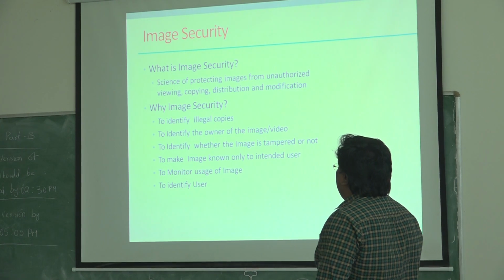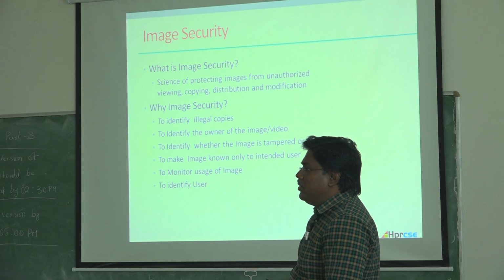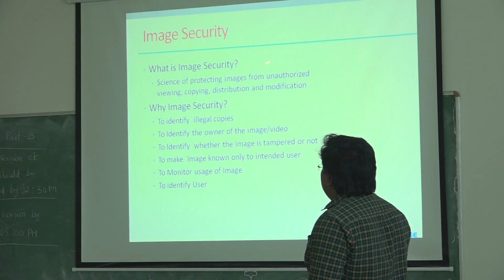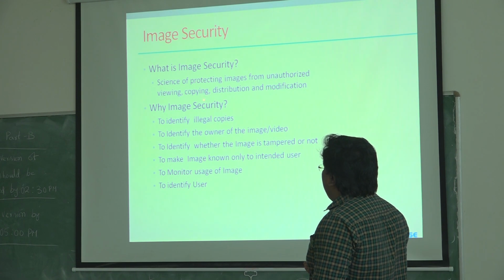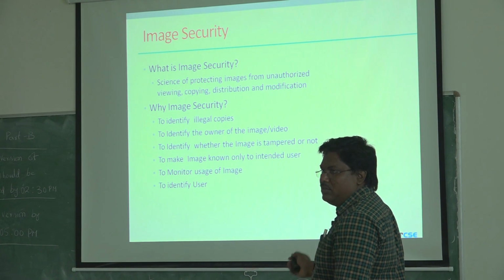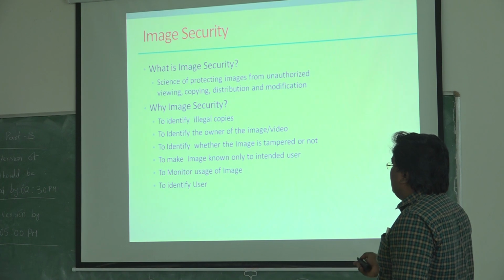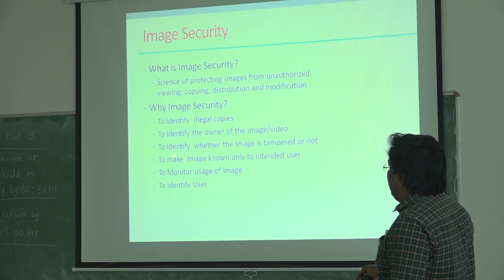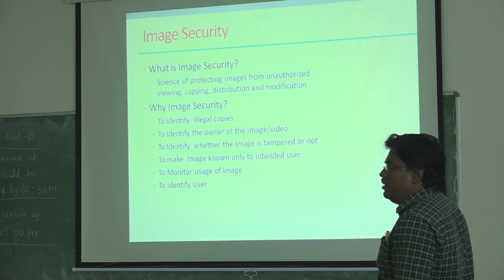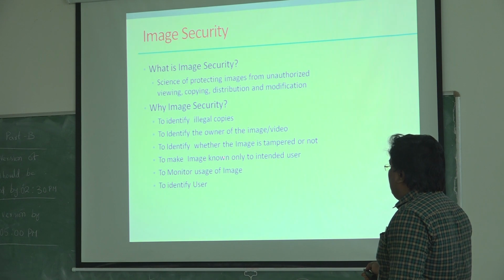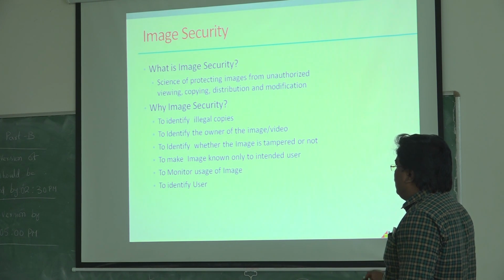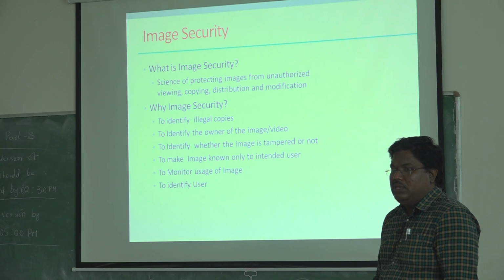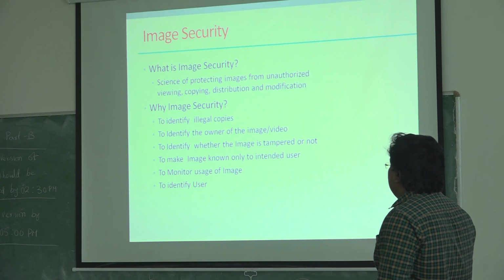So what is watermarking? Watermarking is one of the image security techniques, aimed at protecting images from unauthorized viewing, copying, distributing, and modification. And why do we go for it? To identify illegal copies, to identify the owner of the image and video, to identify whether the image is tampered or not, to make the image known only to the intended user, to monitor the usage of the image, even to identify the user. For those reasons, we are going for this.